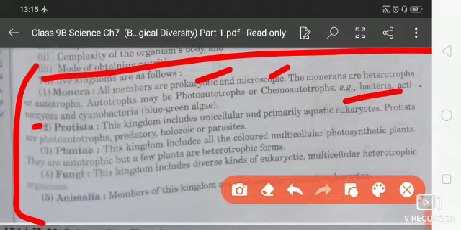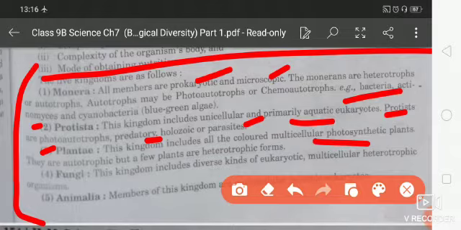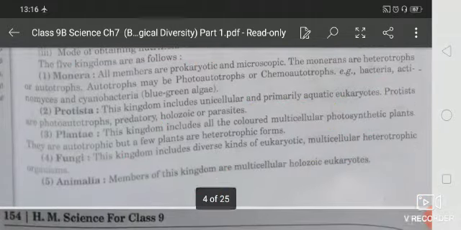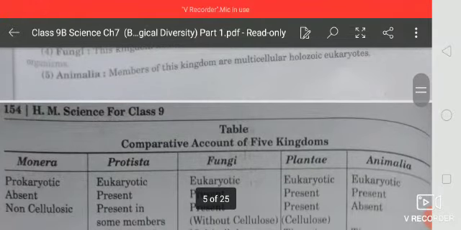And in Protista, this kingdom includes unicellular and primarily aquatic eukaryotes. Okay, and protists are photoautotrophs, predatory, holozoic or parasites. And next one is Plantae. This kingdom includes all the colored multicellular photosynthetic plants. They are autotrophic, but a few plants are heterotrophic forms. And Fungi, this kingdom includes diverse kinds of eukaryotic multicellular heterotrophic organisms. And in Animalia, members of this kingdom are multicellular and holozoic eukaryotes.